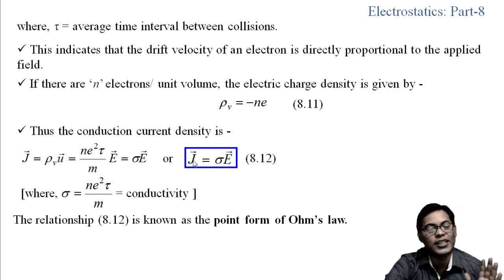Here J can be replaced by I, because it is the current density, sigma is the conductivity, and E can be replaced by V. So I equals sigma V, or V equals 1 by sigma, meaning rho R. So V equals IR, from that we can get.